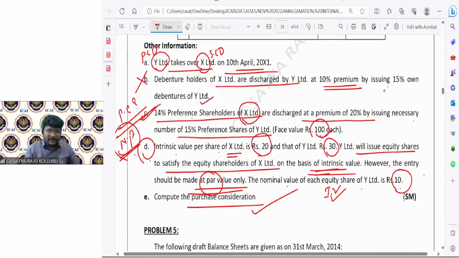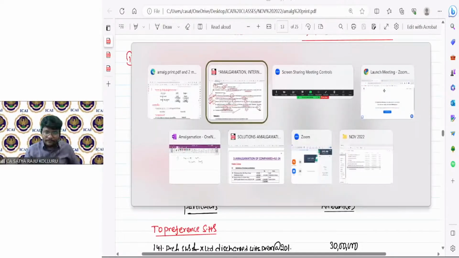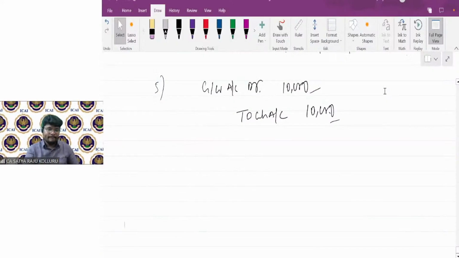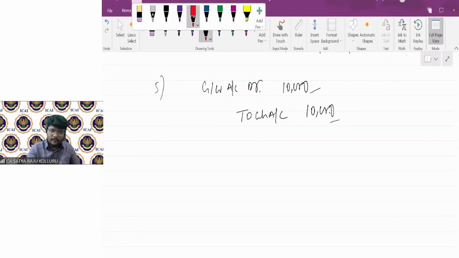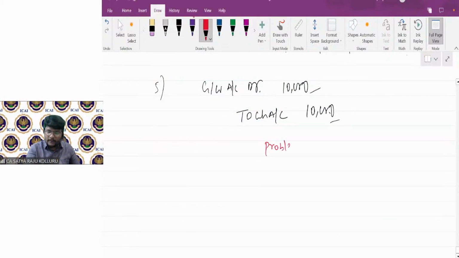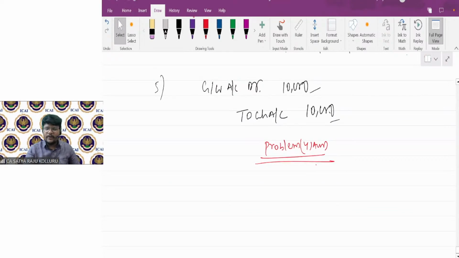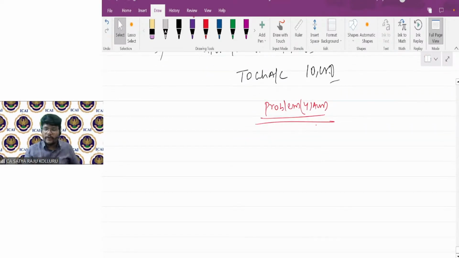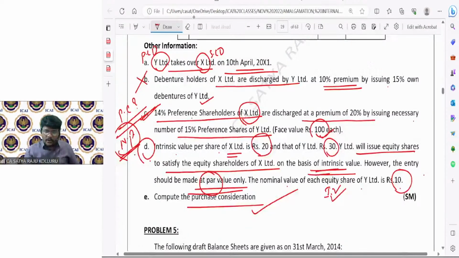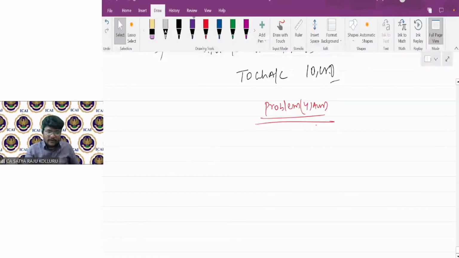Okay, right, fine. Let me put this problem into my OneNote for better understanding. Problem number 4, right? So don't worry, guys. With this problem, let's wind up this session. Then all PC related problems will be over. From the next session onwards, we are going to concentrate on the other issues. So right, problem number 4, PC is under the net payments method.